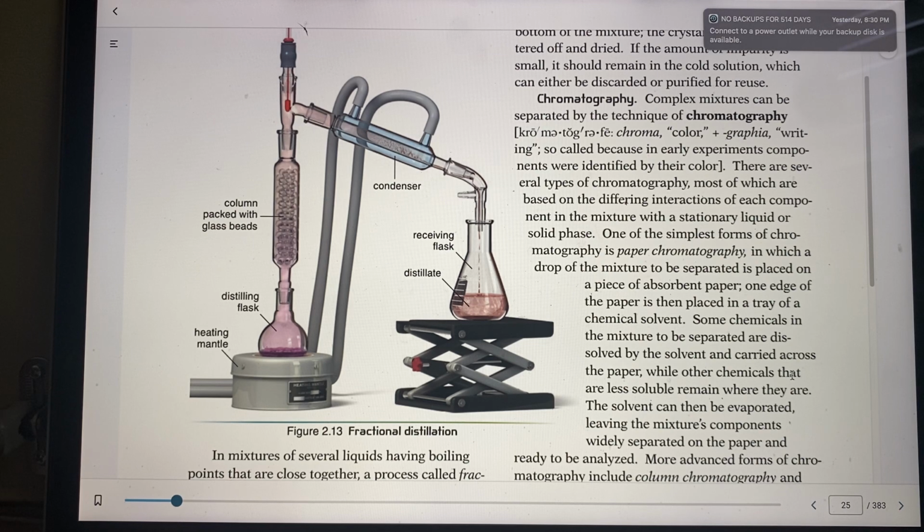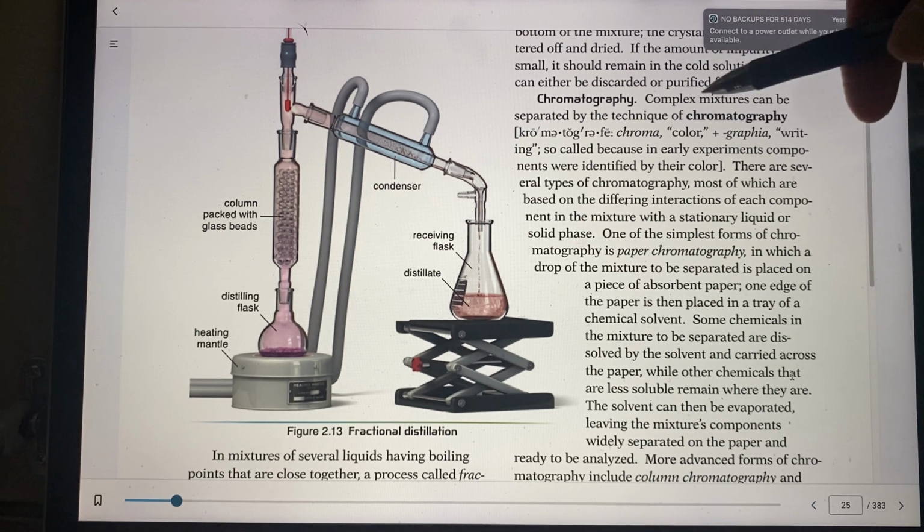So we have simple distillation, fractional distillation, and fractional crystallization. These are all part of distilling. So distilling is basically separation of different components from something by their boiling points. Now, one other thing we have here, and we're going to be done with this section. This is called chromatography.